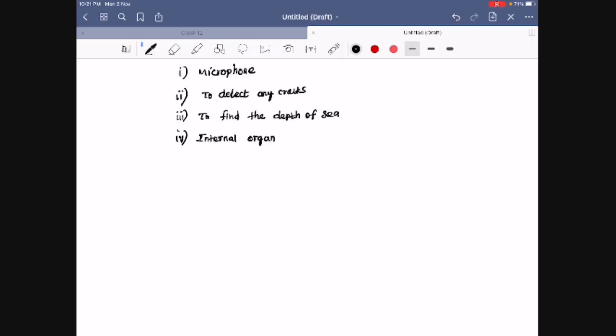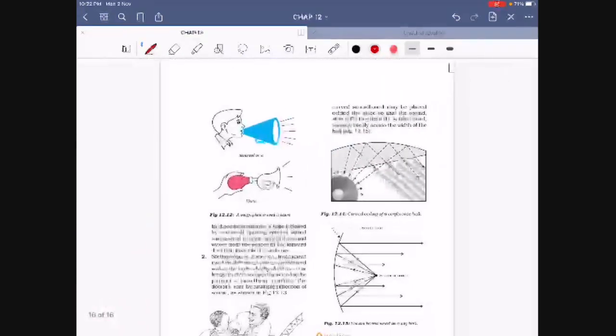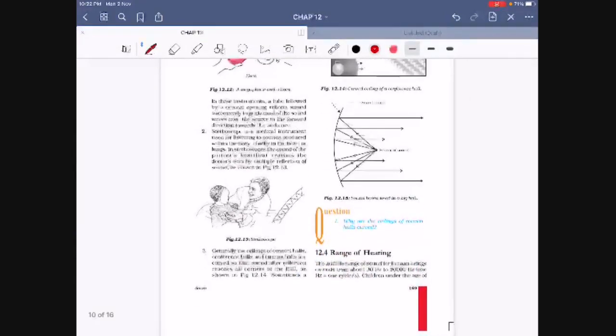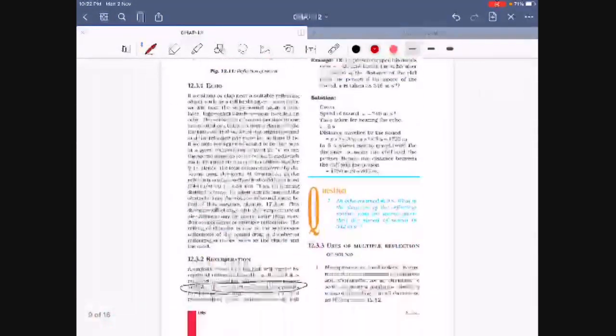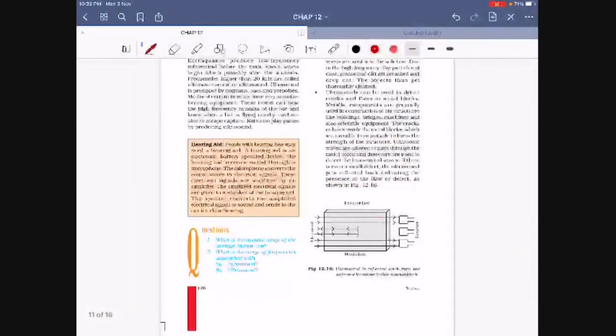And to detect a crack, how can we detect a crack? They give it in your book. Just a minute. Here, see. So ultrasonic waves, they are passing the signal in a straight way. If there is any defect, it will be bounced back.